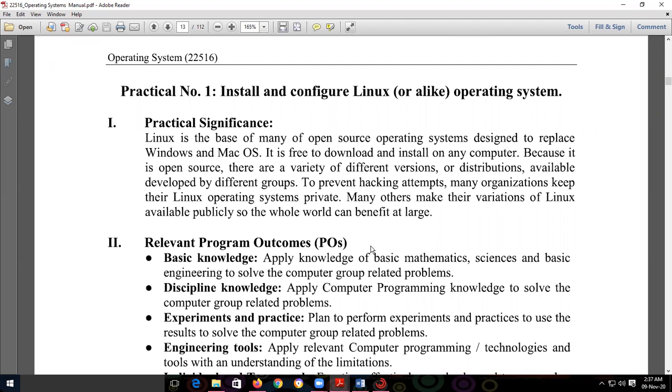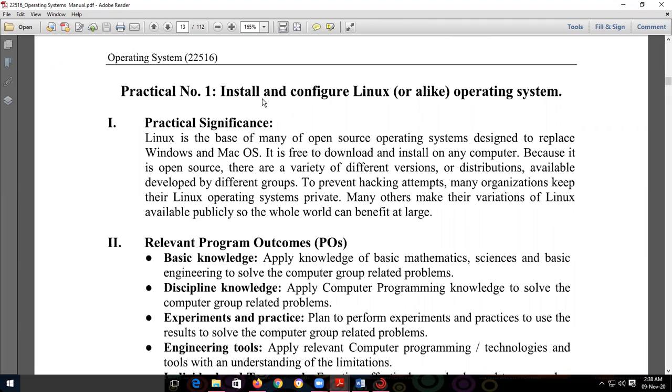As per the requirement of our organizations or our purpose, we can rebuild the Linux operating system and again redistribute it. So it is open source. But the Windows operating system is user friendly as compared to Linux, which is not too user friendly nowadays. Some GUI based Linux operating systems are there, but most of the time the commands are executed through the terminal. We have the first 5 practicals on that terminal.